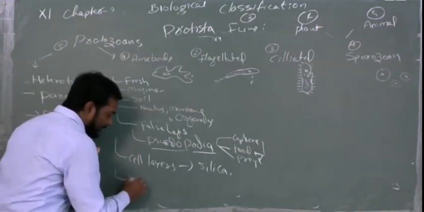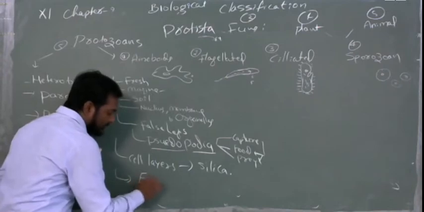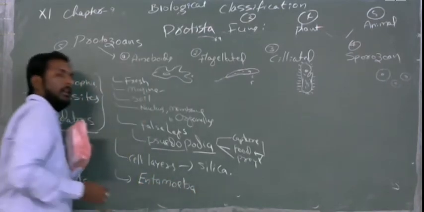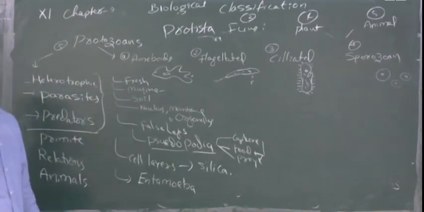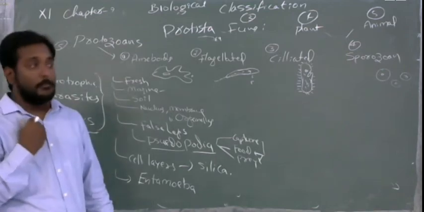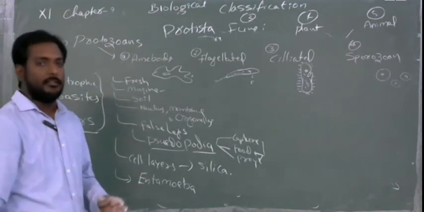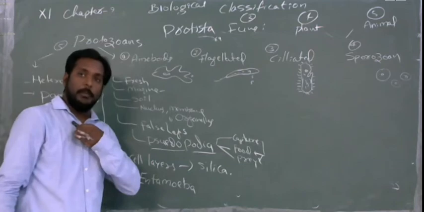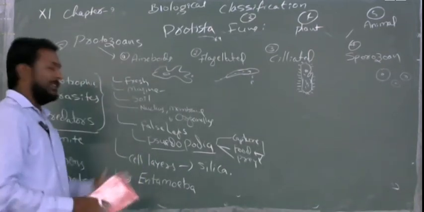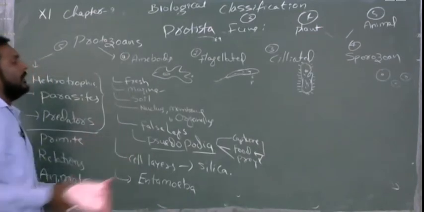A good example is Entamoeba. It will cause the disease amoebiasis. The persons or animals which get amoebiasis will face headache, muscle pain, joint pain, itching, all those things, and fever will be seen. So, this is about the amoeba.